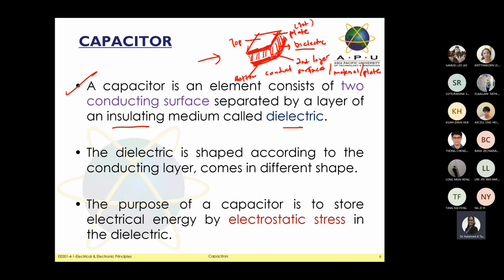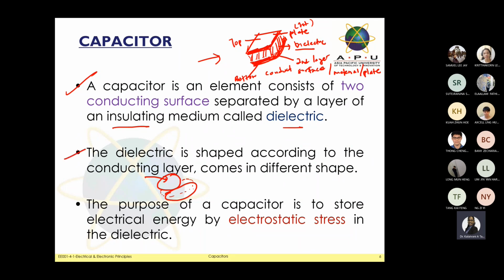So for example, this is square. We also can have a circle type. We also can try to trick you by using a circle shape. Between plate number 1 and plate number 2, your dielectric also will follow the exact shape of your plates. If circle, of course your dielectric also will be in circle form. When the plate is square, it's easy for us to calculate the area. When it comes to a circle, you need to know the formula to calculate for the circle. Sometimes they can give you the value of diameter, sometimes the value of radius. So that's what you need to know for number 2.